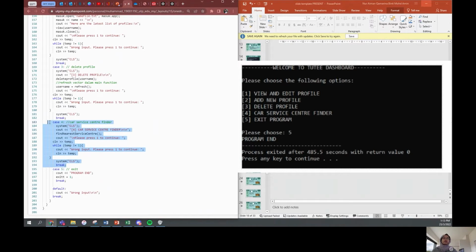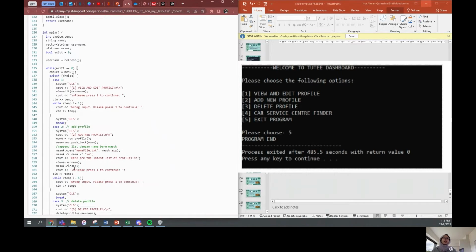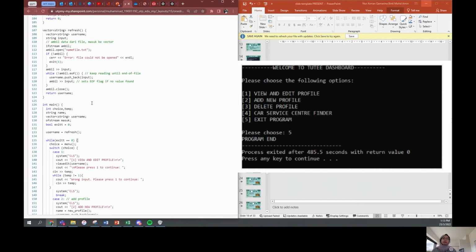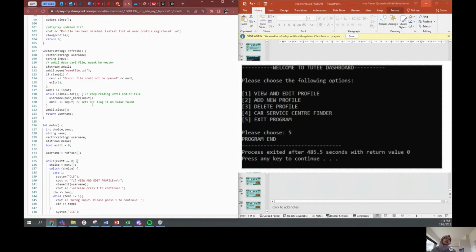So that's for case 4, and then case 5 is the case to exit the program. Default is for the wrong input. That's the end of the main file. So I've been explaining module 1, module 2, module 3, and the main file. I'll pass to the next presenter for the next module explanations.